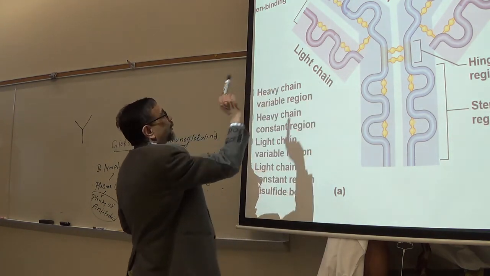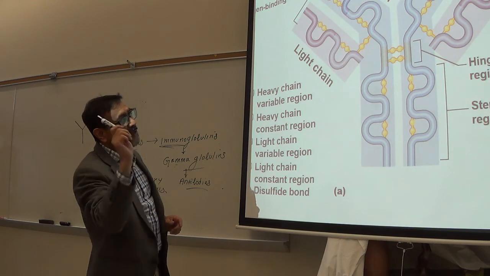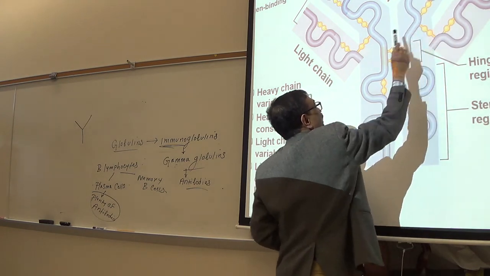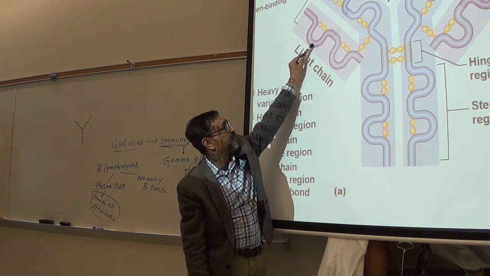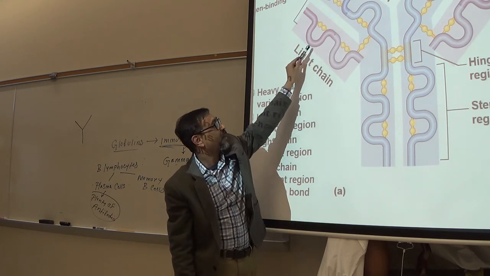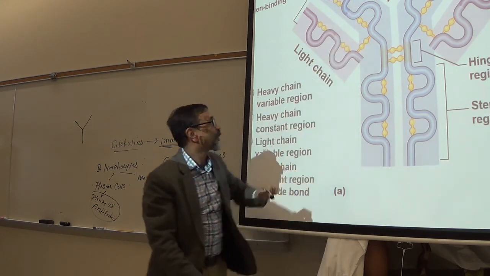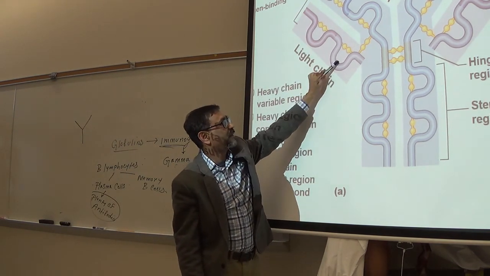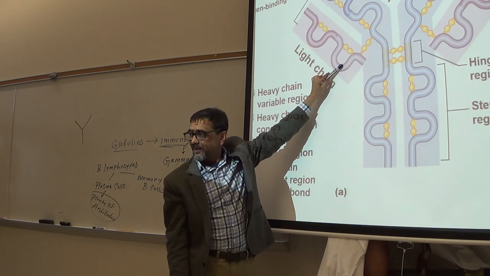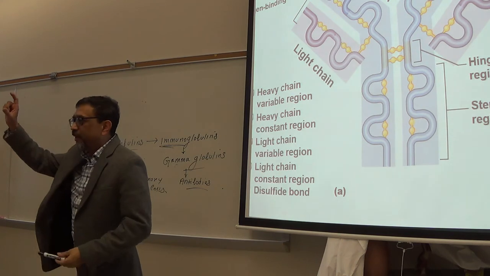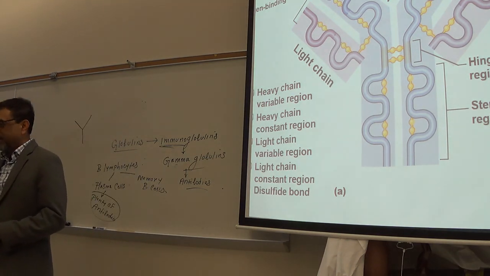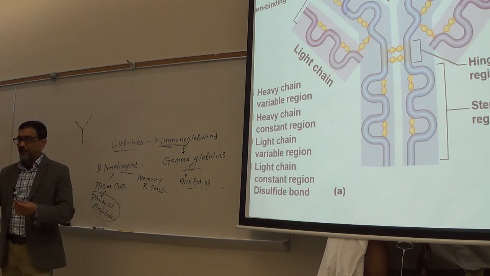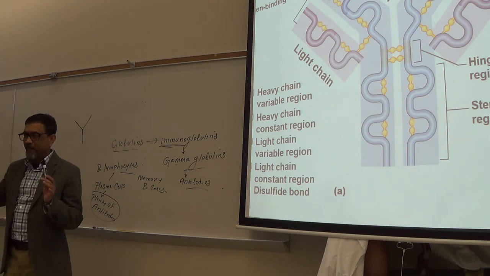Here. Now, what is important here, you see that each chain has 2 portions shown by 2 different colors. So each chain, like see this one, has 2 portions or parts. This one also has 2 parts, okay? This part is called the variable part and this part is called the constant part. Make sense? So one part is what? Variable. Another part is constant. So constant part is what? Fixed part. Constant, right? And variable part changes. Does it make sense? Okay.